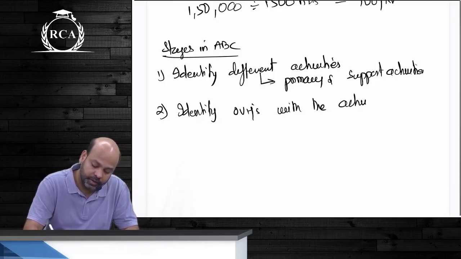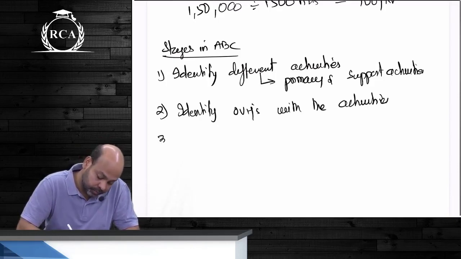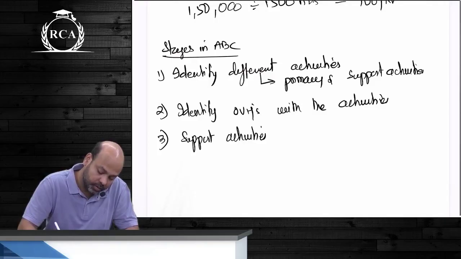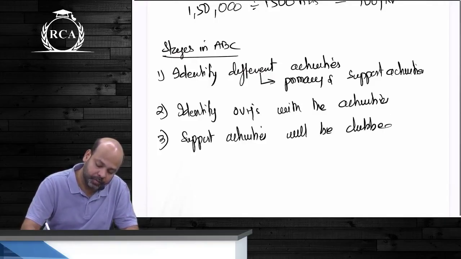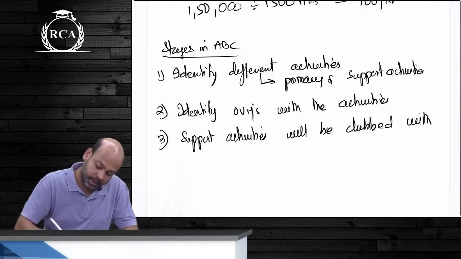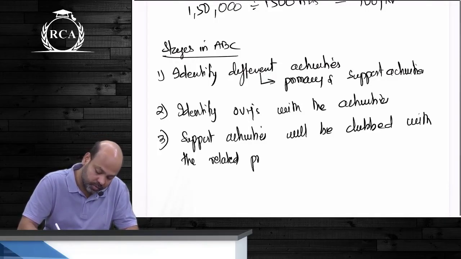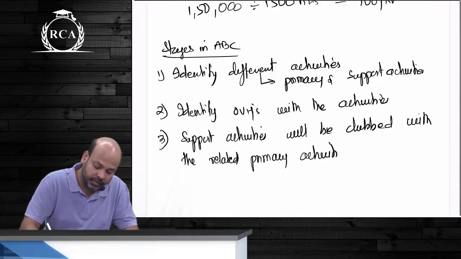Support activities will be related to or will be clubbed with the related primary activities.